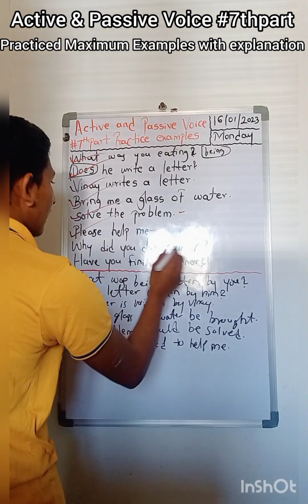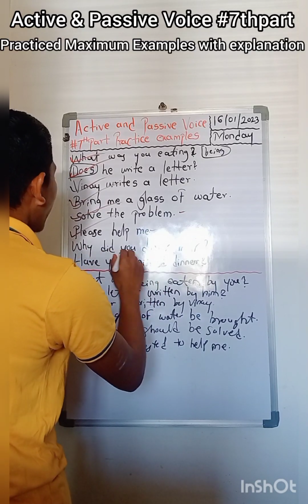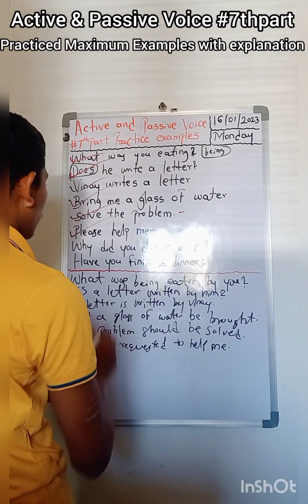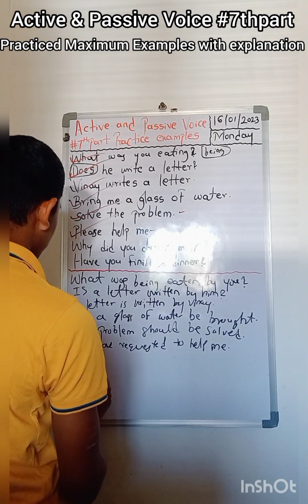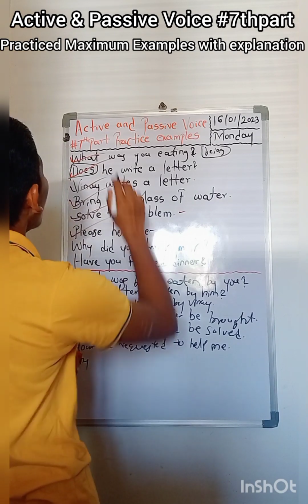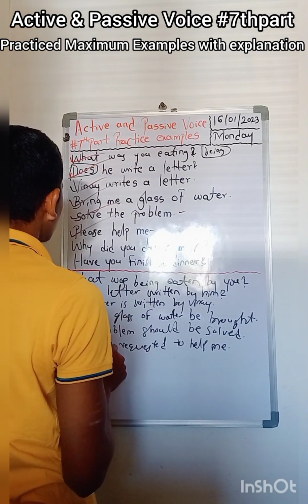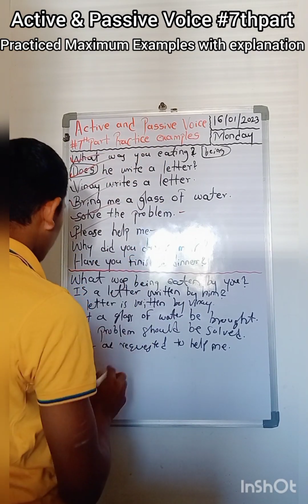Now we will take an interrogative: "Why did you drink milk?" The passive voice of this active voice: "Why did" means "was".